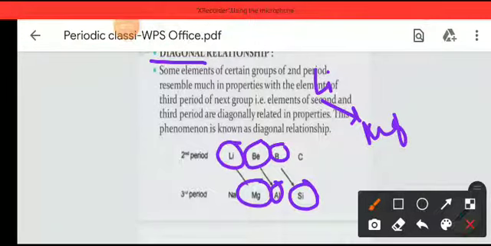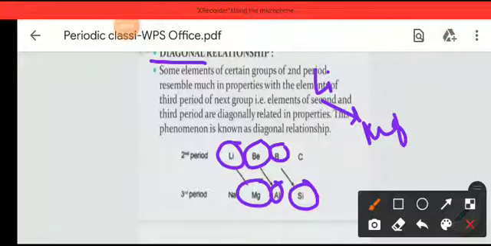Lithium and magnesium, beryllium and aluminum, boron and silicon all have a similar relationship between themselves. Lithium and magnesium have similar properties, beryllium and aluminum have similar properties, and boron and silicon have similar properties.